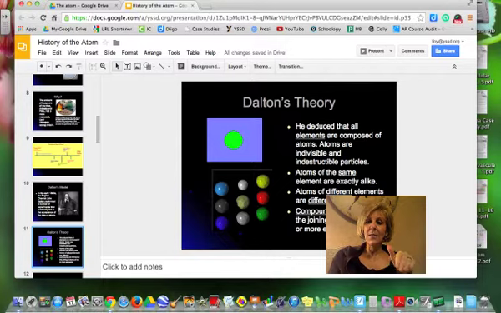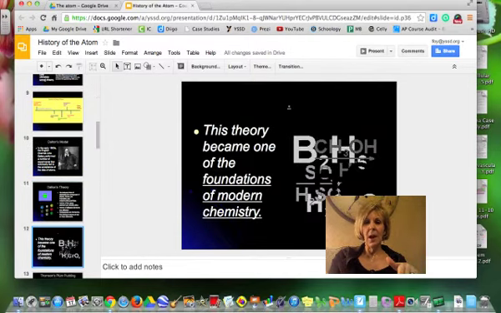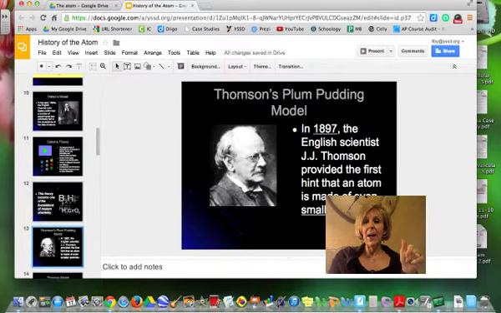He said that atoms of the same element were all exactly alike, which is a little bit true and a little bit not true. Atoms of different elements are different, and you could take atoms and join them together to make compounds. This theory became one of the foundations of modern chemistry, and he backed it up with some experimentation.